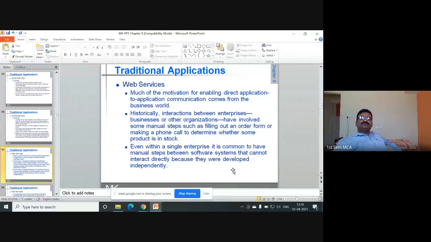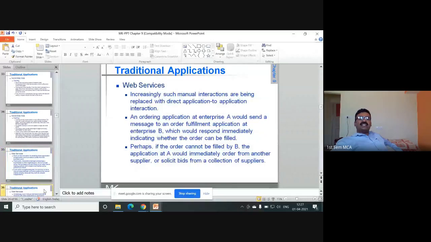Web services. Much of the motivation for enabling direct application-to-application communication comes from the business world. Historically, interactions between enterprises, businesses, or other organizations have involved some manual steps, such as filling out an order form or making a phone call to determine whether some product is in stock. Even within a single enterprise, it is common to have manual steps between software systems that cannot interact directly because they were developed independently. Right? These are some of the points as background.